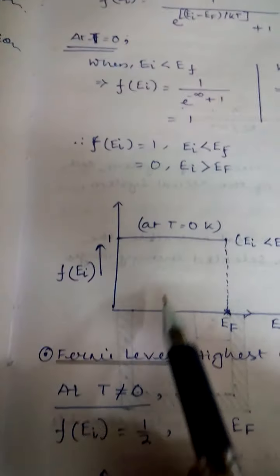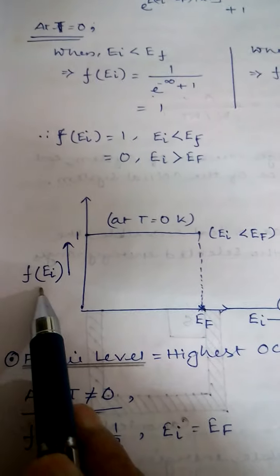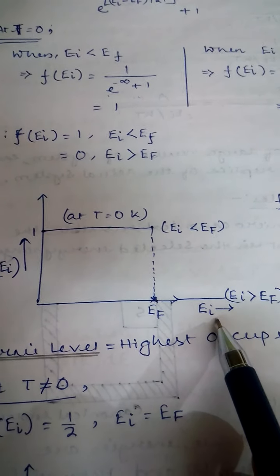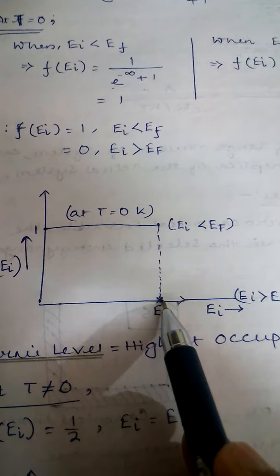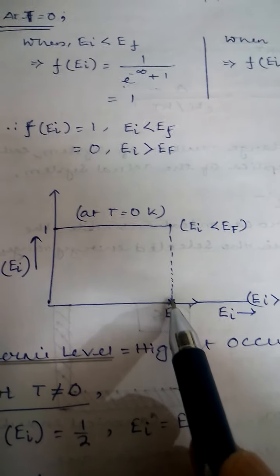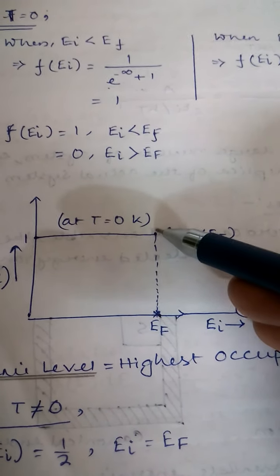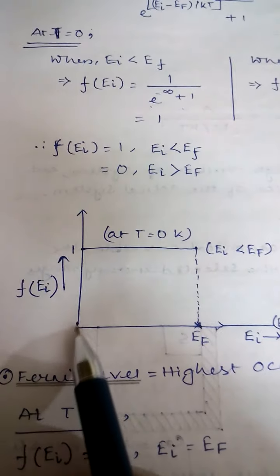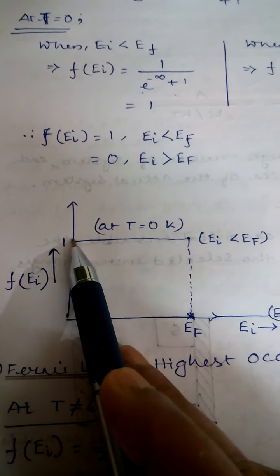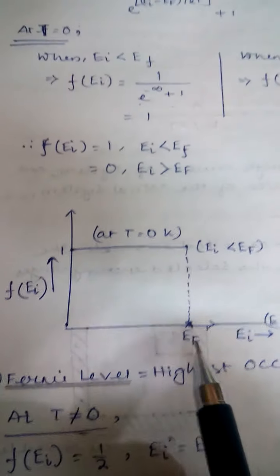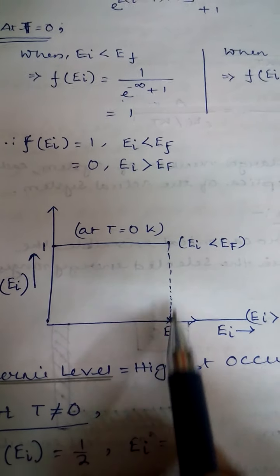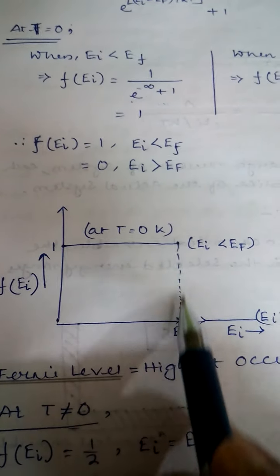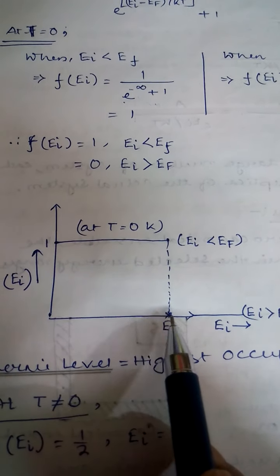It can be drawn graphically. Along the y-axis we consider F, along the x-axis we consider Ei. Suppose we consider a particular point on the Ei axis, represented by a dotted vertical line like this. So at T equals 0 Kelvin, F equals 1, and this value, which I consider by the dotted line, is also energy.